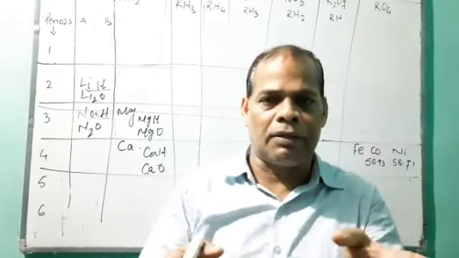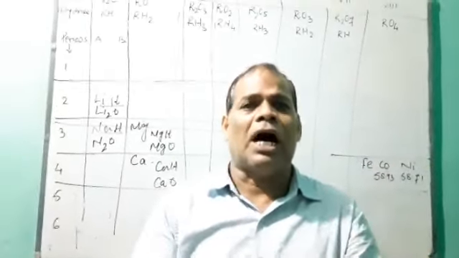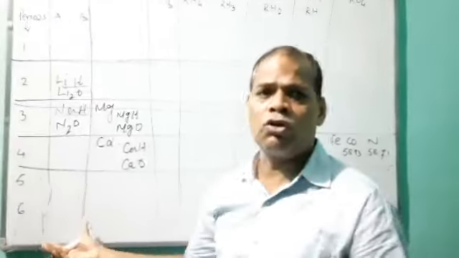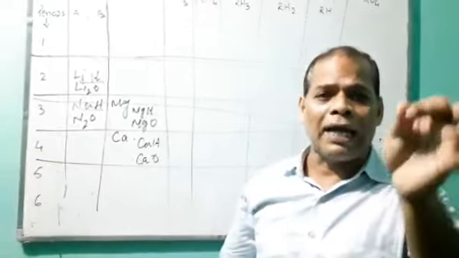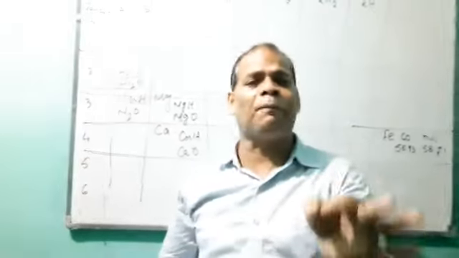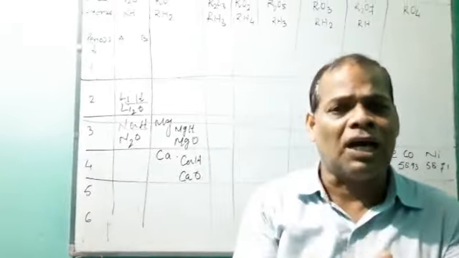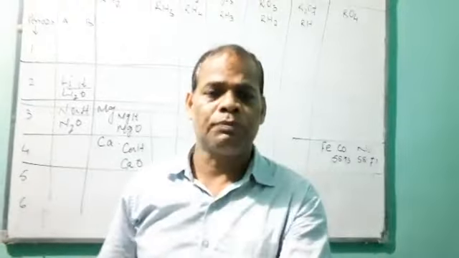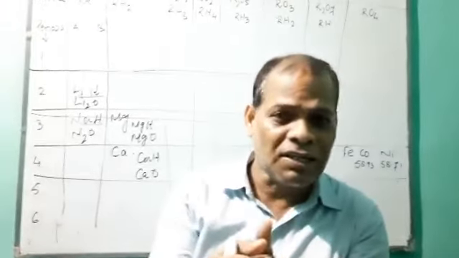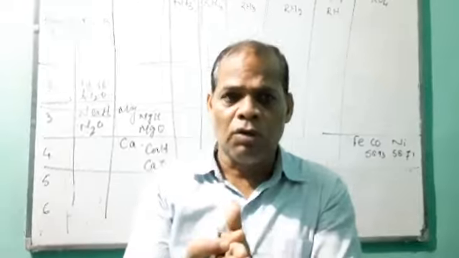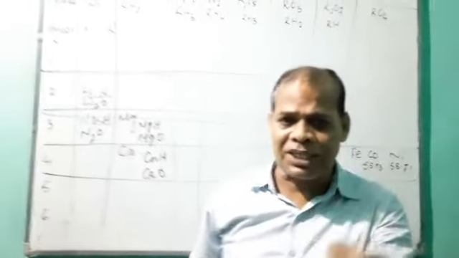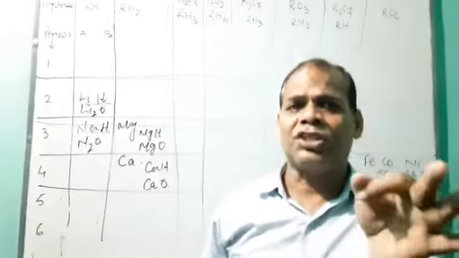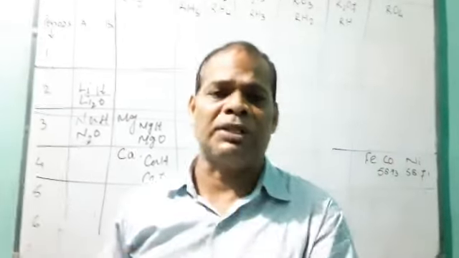Elements having similar properties are placed under the same vertical column, called a group. So there are 8 groups, 6 periods, and 63 elements were present.